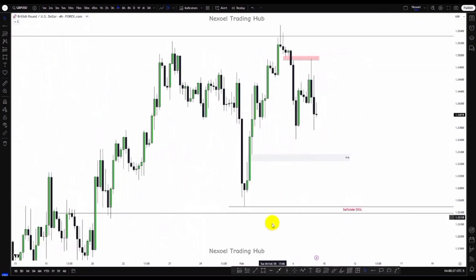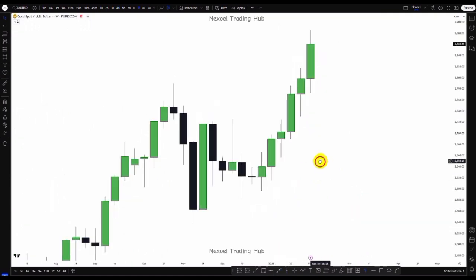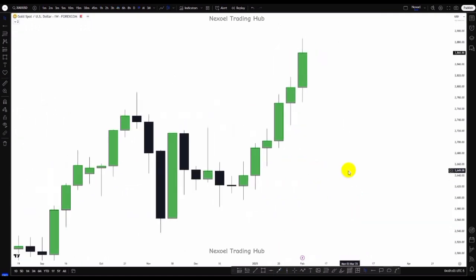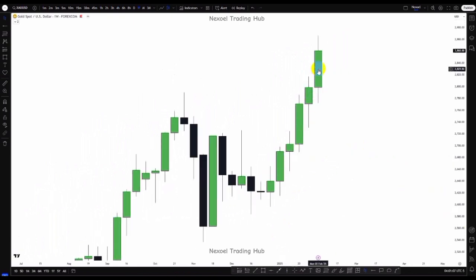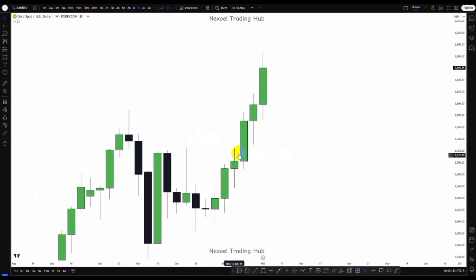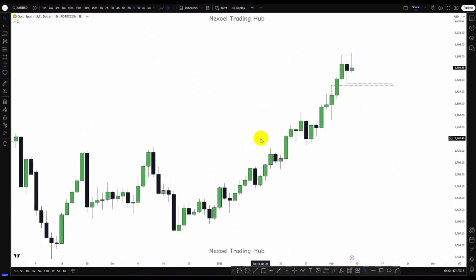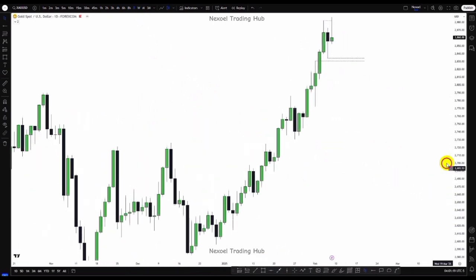So guys, let's check out the gold pair, and we're going to look at the US30 and also the E-minis. This is gold from the weekly time frame, and basically what we can see in gold is this bullish impulse, this bullish movement that we've been leveraging the past few weeks for our bullish trade setups. So let's just go to the daily time frame, where basically I'm looking at the reaction I'm expecting to see.